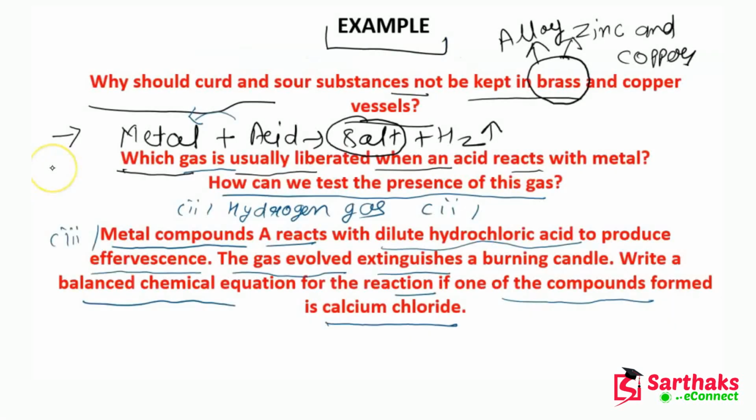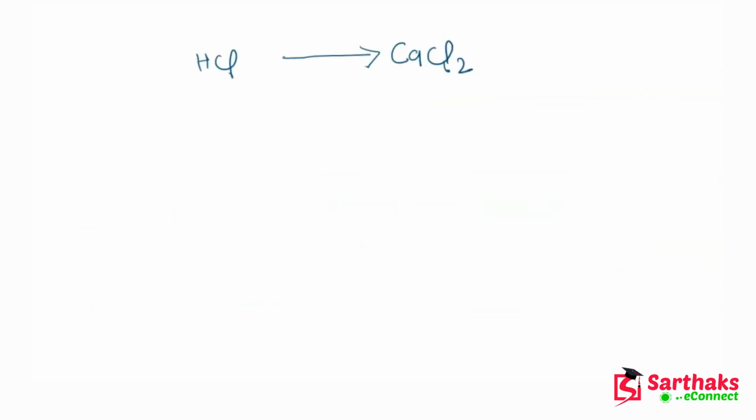Now guys, it is also saying that the gas which is evolved in this reaction extinguishes a burning candle. For your information, carbon dioxide is a gas which is used to extinguish a candle.